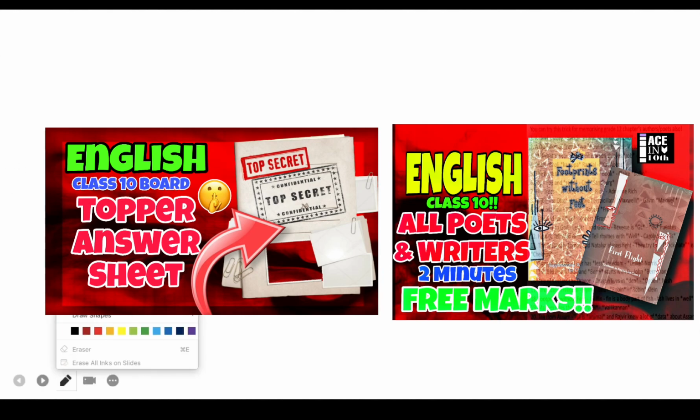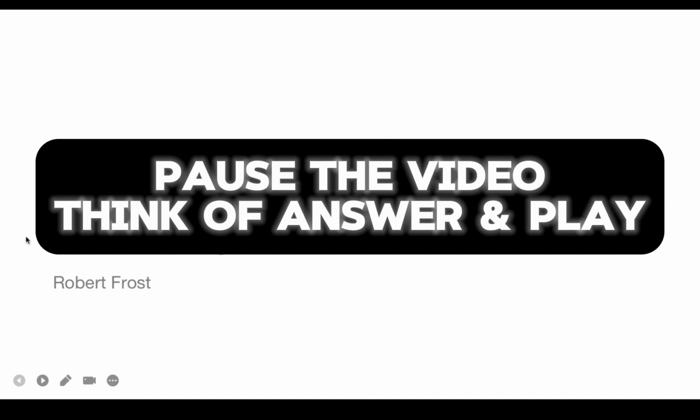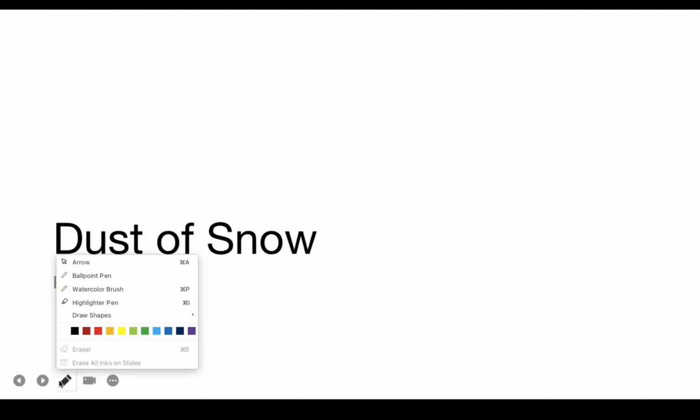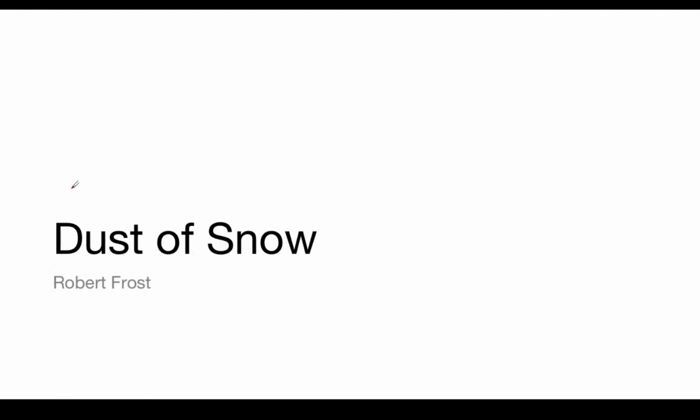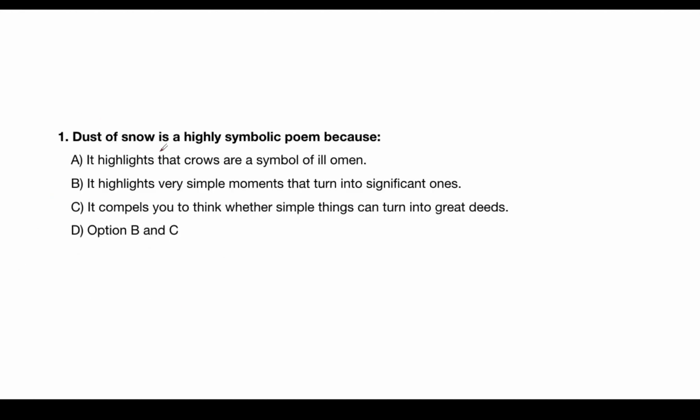So the first chapter, the first poem, is Dust of Snow. This is a poem by Robert Frost. First question: Dust of Snow is a highly symbolic poem because it highlights that crows are a symbol of ill omen. It highlights very simple moments that turn into significant ones. It compels you to think whether simple things can turn into great deeds. It is option B and C.